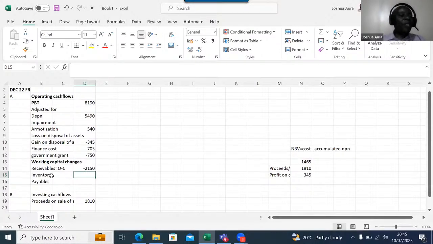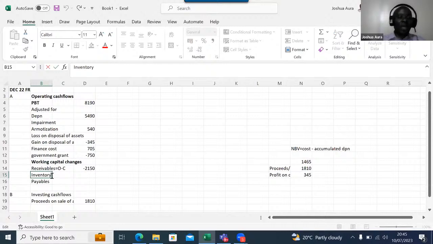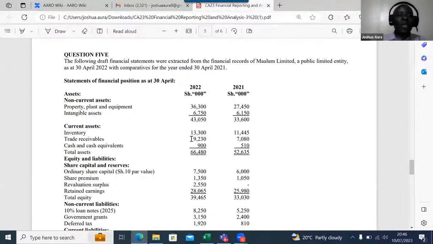The same case applies with inventory. For inventory again, I will talk of opening minus closing. So look for inventory. In the inventory I can see the opening here is 11,445, minus the closing, 13,300. So 11,445 minus 13,300.